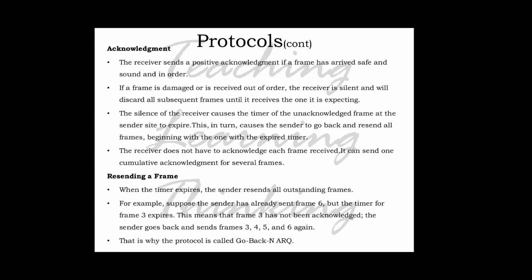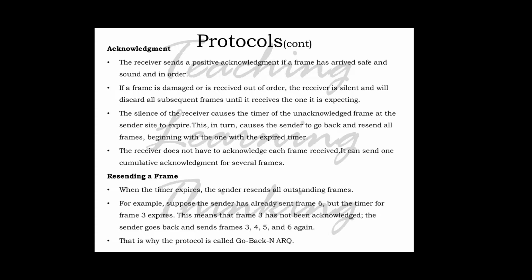The silence of the receiver causes the timer of the unacknowledged frame at the sender to expire, which in turn causes the sender to go back and resend all frames beginning with the one with the expired timer. The receiver does not have to acknowledge each frame received. It can send one cumulative acknowledgement for several frames.